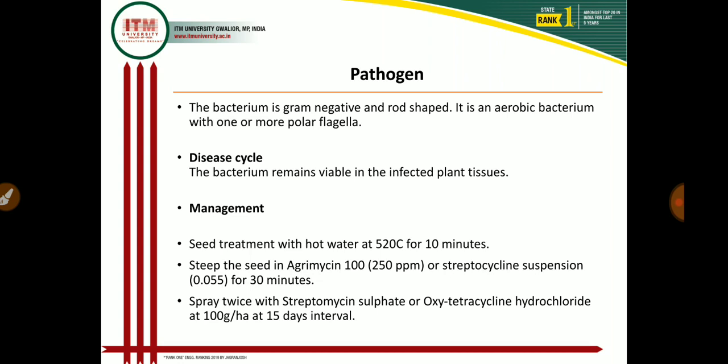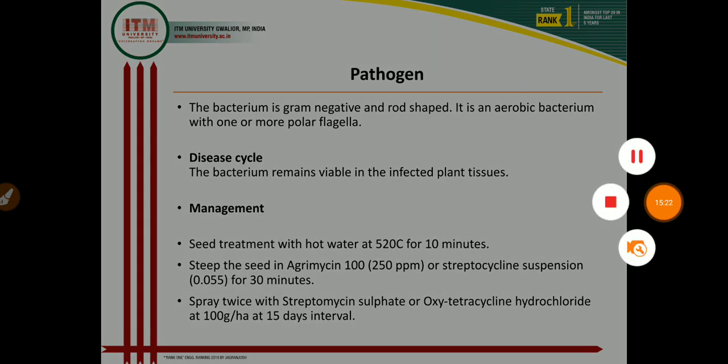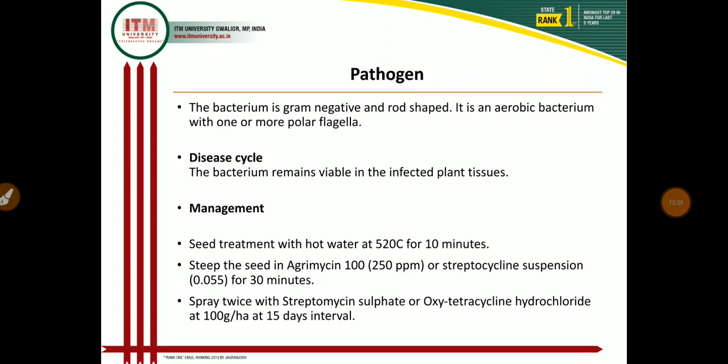So then what are the management practices for the control of bacterial leaf spot? When we keep the field free from infected plant debris, and then give seed treatment with hot water at 52 degrees centigrade for 10 minutes, and when we dip the seed in Agrimycin 100 or streptocycline suspension for 30 minutes, then we control the bacterial leaf spot disease in sesamum.